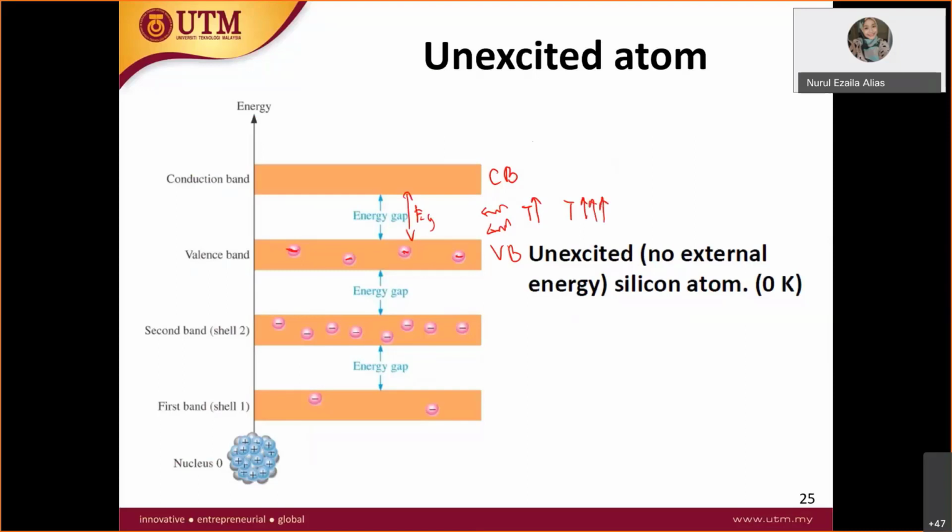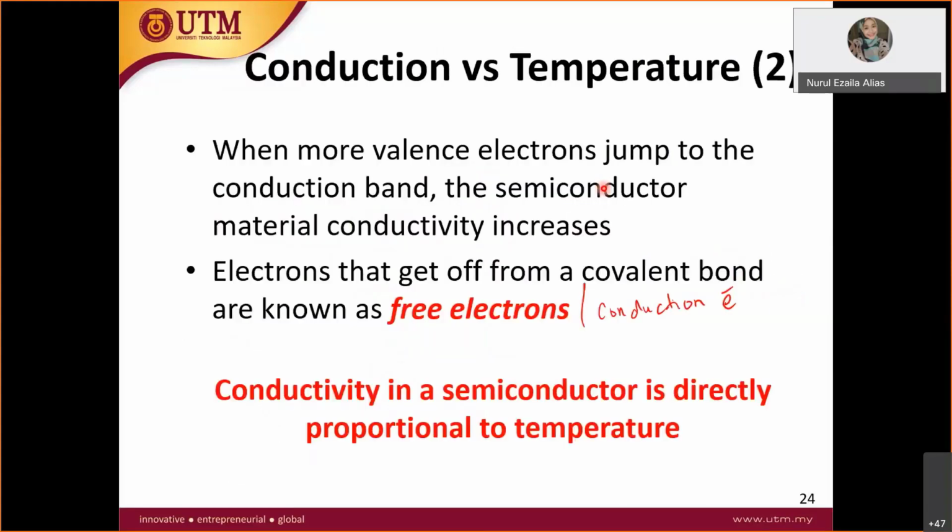So more valence electrons pass through the energy gap. Now we are looking at only one silicon atom, but it's actually crystalline, so we have a lot of silicon. Many valence electrons will pass through this energy gap, maybe thousands, and become free electrons. Therefore, conductivity is directly proportional to temperature.